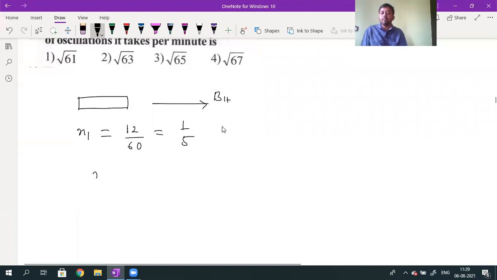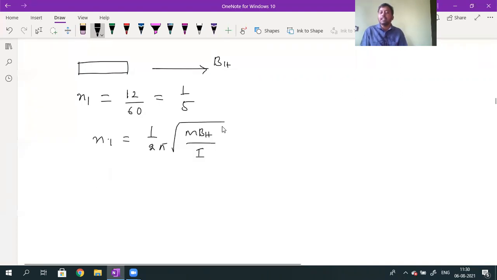What is the frequency formula? The frequency n1 is given by 1 by 2 pi into root over capital M into BH divided by I. Frequency is the reciprocal of time period. Initially there is only one magnetic field, so the frequency value is n1.